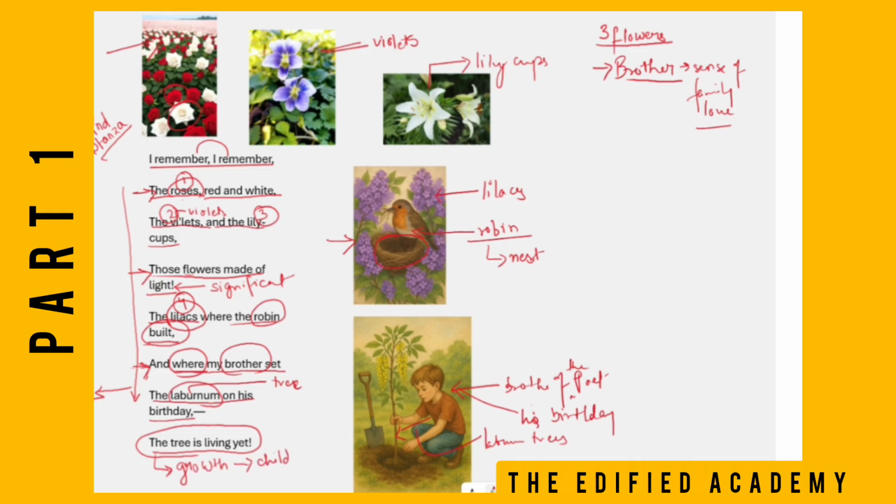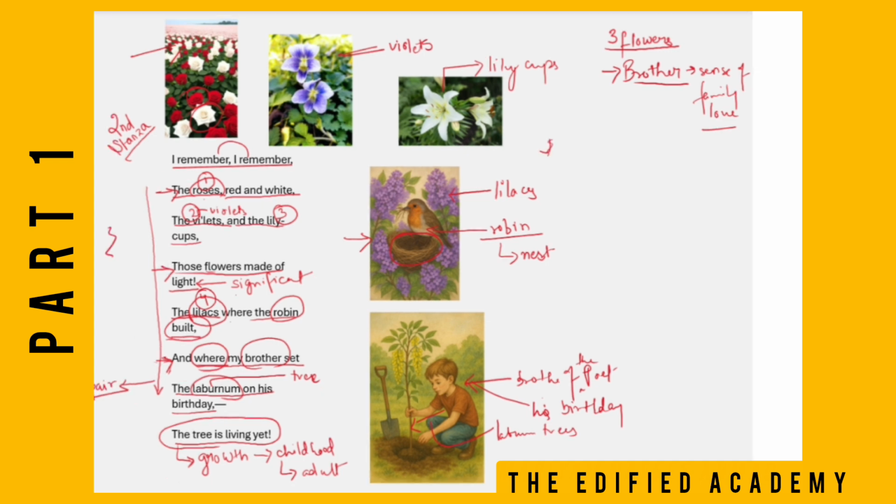Growth of what? When we are in our childhood, plants are in a childhood, and when they grow up into the tree, they become adult. Okay, so this is another explanation. So you please write this one. Okay, the first one is just for your understanding. So with this, we are done with the second stanza as well.